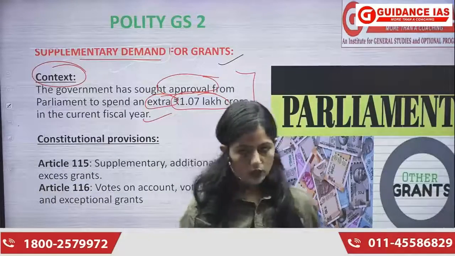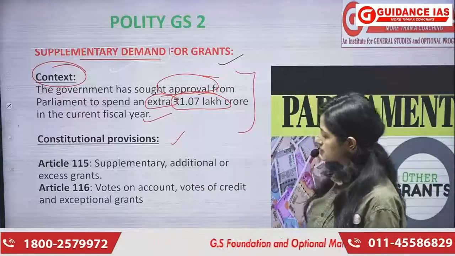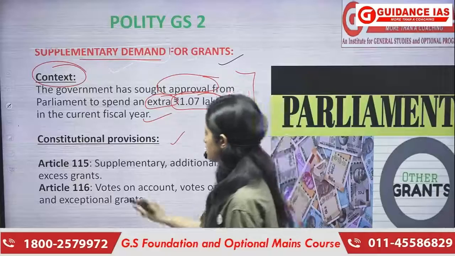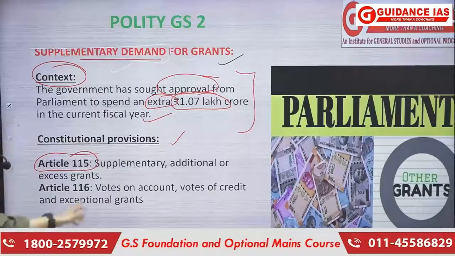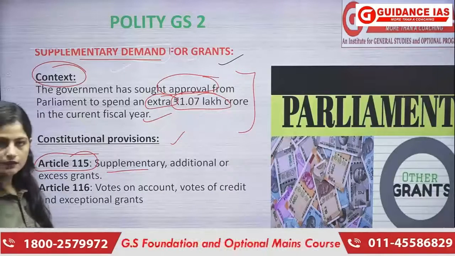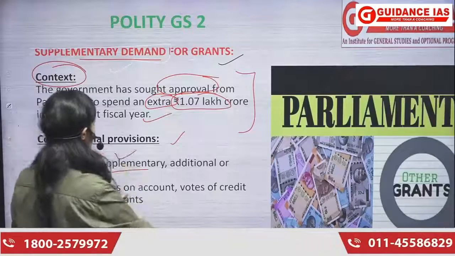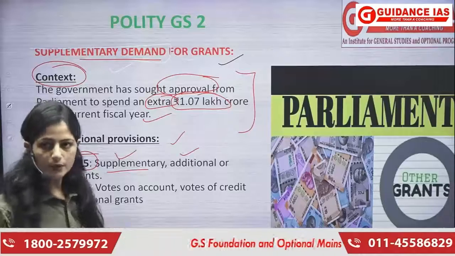Now another point which is important for us is to understand कि क्या constitutional provisions है related to this grant. So article 125 में ये लिखा हुआ है, and article 125 guarantees all these grants that parliament would be providing. All these grants are guaranteed under the constitution. Under article 115 में comes supplementary grant, ठीक है, for some supplementary or some additional purposes, right?